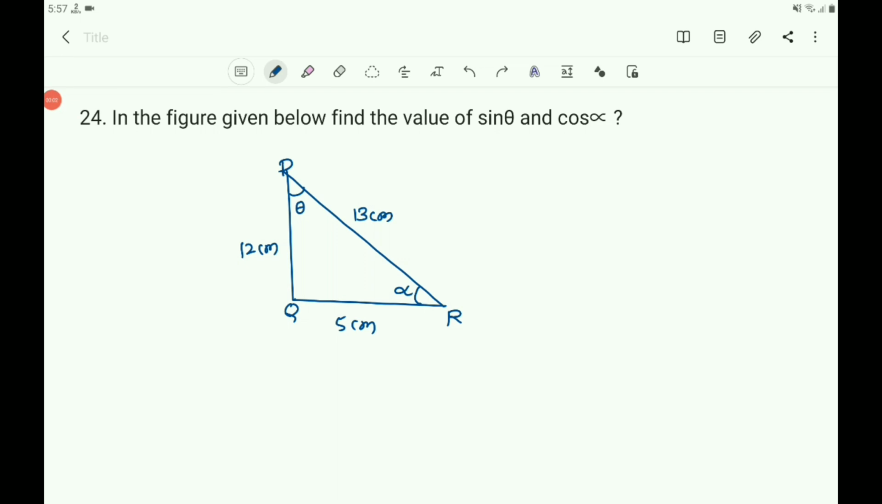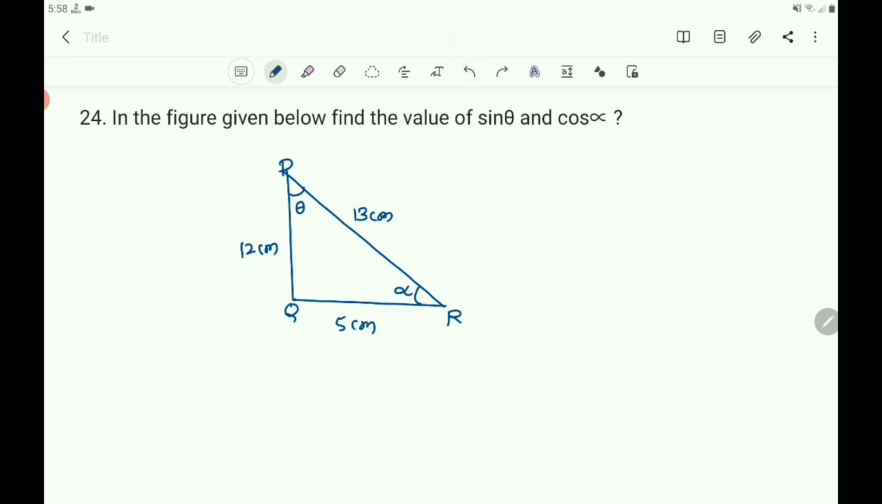Now the 24th question. What is that question? In the figure given below, find the value of sin theta and cos alpha. A right angle triangle is given and the measurements of all the sides are given. Here the hypotenuse is of length 13 centimeter and the other two sides are 12 centimeter and 5 centimeter. Now this is theta and this is alpha, both of them are acute angles.